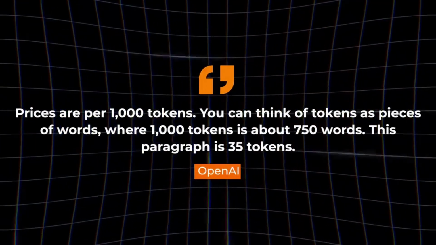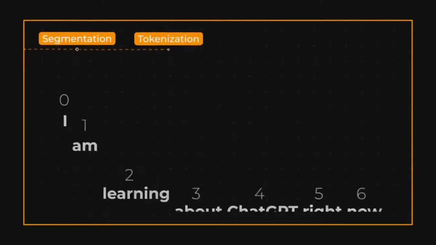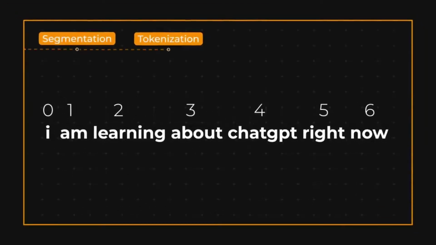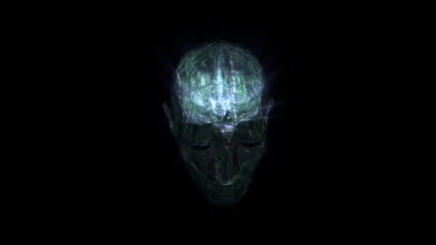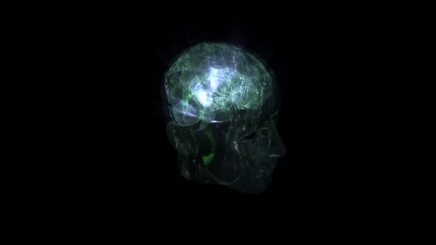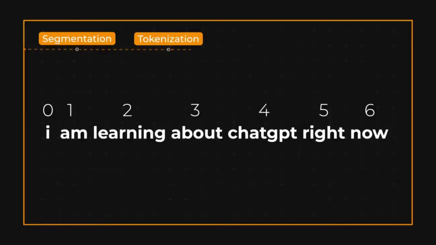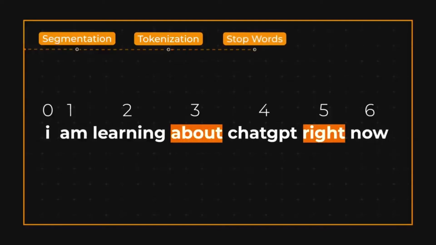Next up, tokenization, converting the words to a standard format, for example lowercase. The next step is to remove common words which don't really contribute anything to the meaning of the sentence, such as about and right. This can help to reduce the amount of data that needs to be processed by the model and improve its performance.